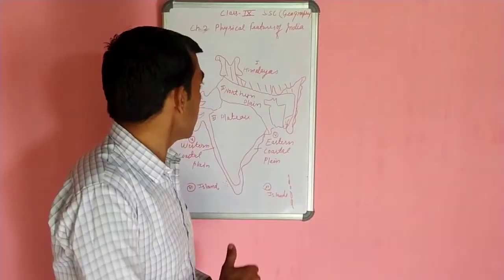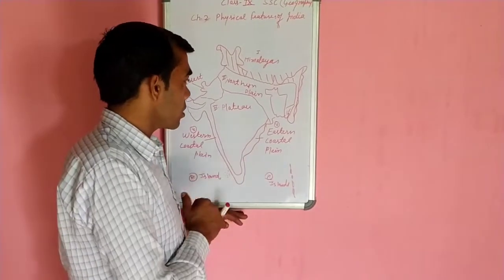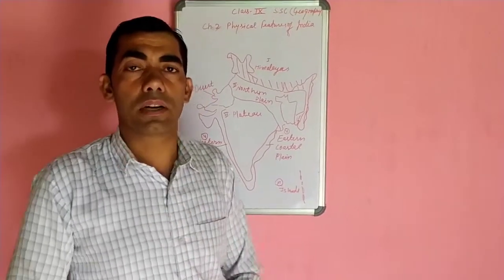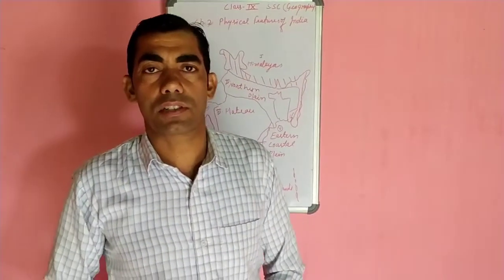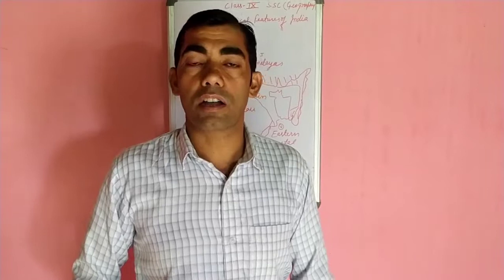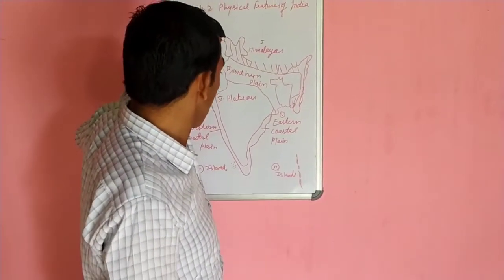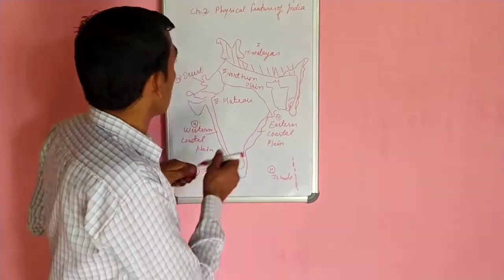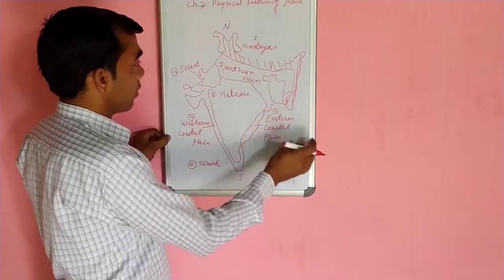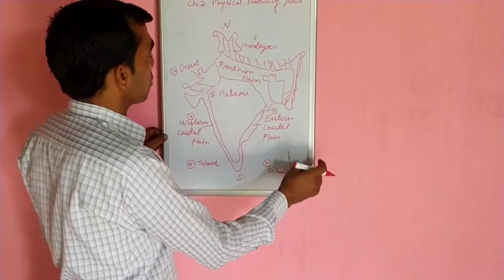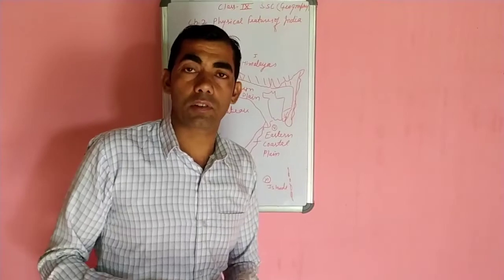So India is a house of many natural things, for example birds, animals, habitats, and many vegetations. Different kinds of vegetation are found in India. India is not equal from north to south. It is divided according to the physiographical divisions of India.